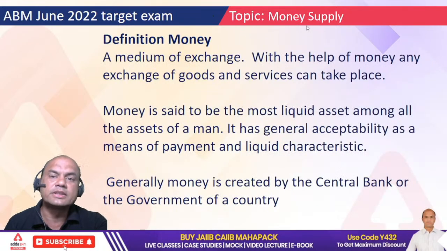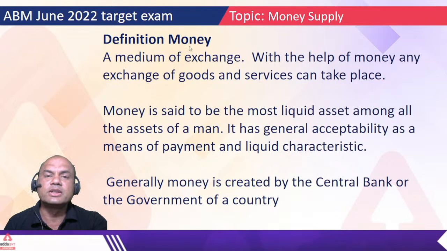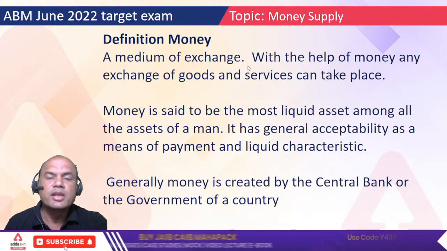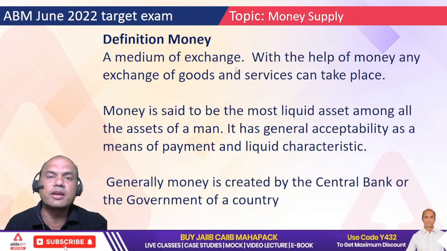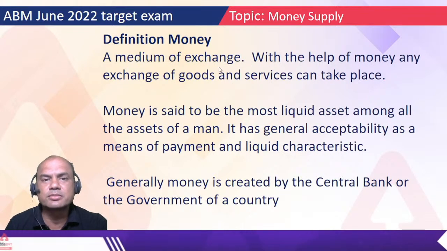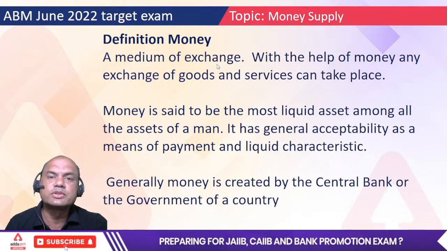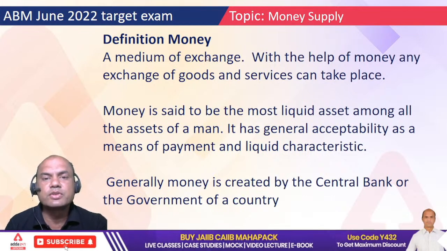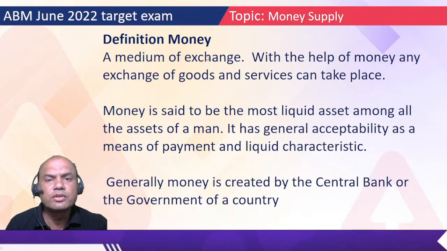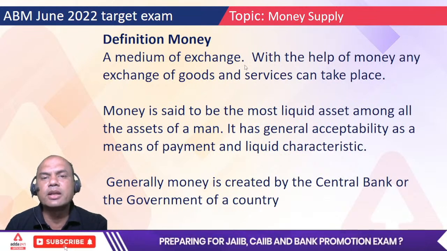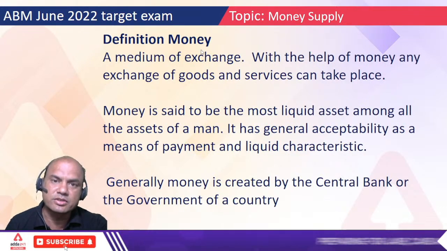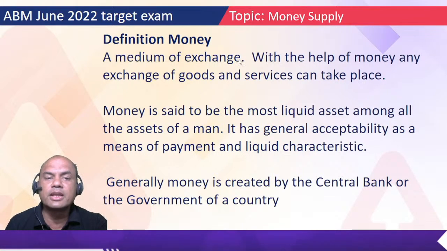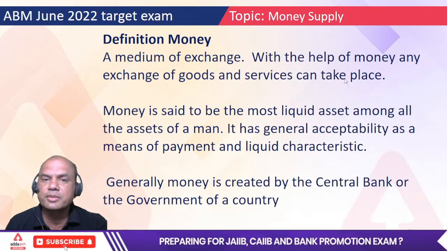So let's start with the topic, the money supply. Firstly, what is the definition of money? Money is the medium of exchange, right? Before 500 years, were the same notes used as money? No, something else was used. Before 10,000 years, were the same things used as money which were used in the medieval period? No. Money basically means a medium of exchange, a third party medium of exchange. Understand this concept. With the help of money any exchange of goods and services can take place, isn't it?